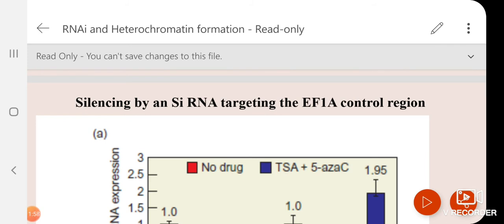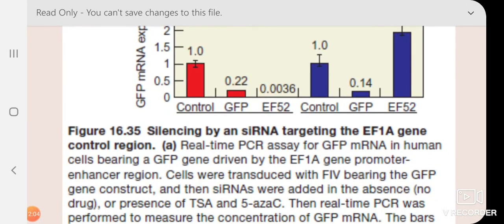This is the control region. Under this promoter, they have cloned a reporter gene. Which reporter gene? The reporter gene is GFP, green fluorescence protein, whose transcription you can measure. Now they have constructed this inside a virus vector, the FIV vector.